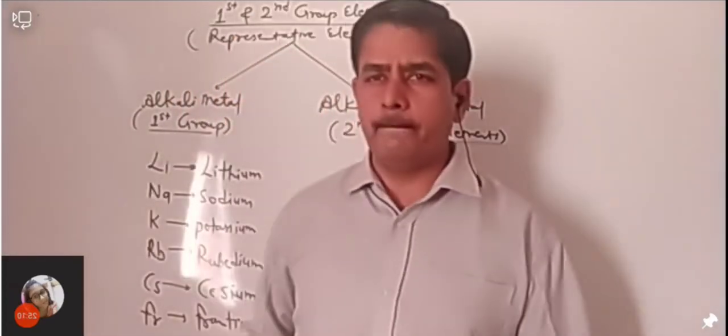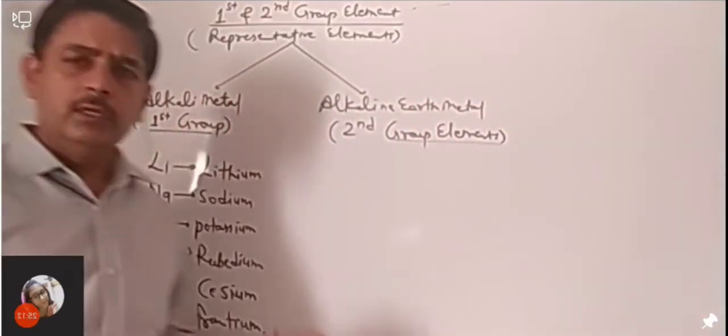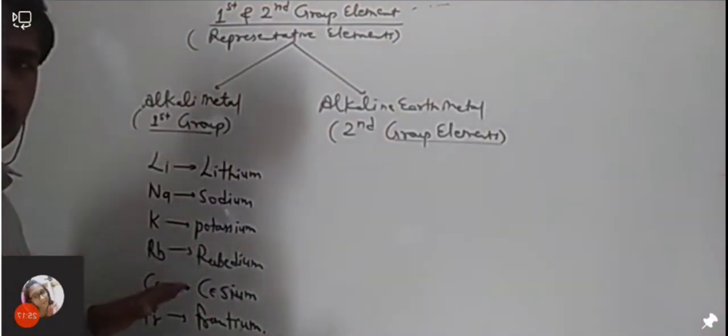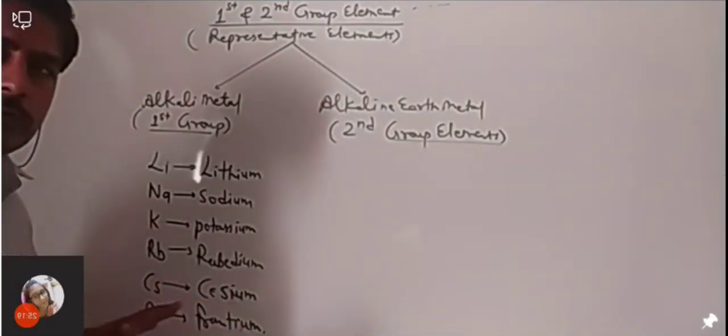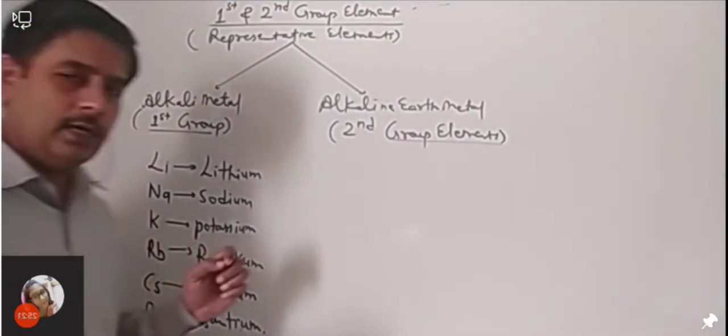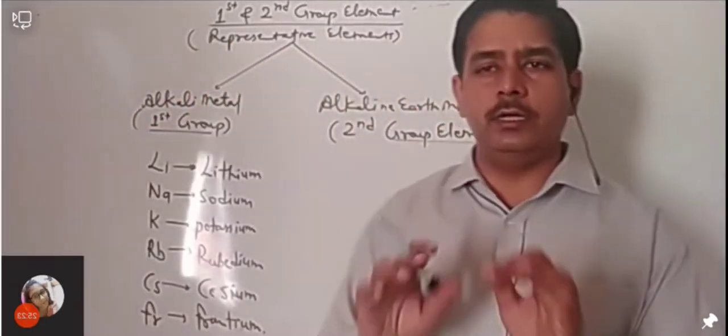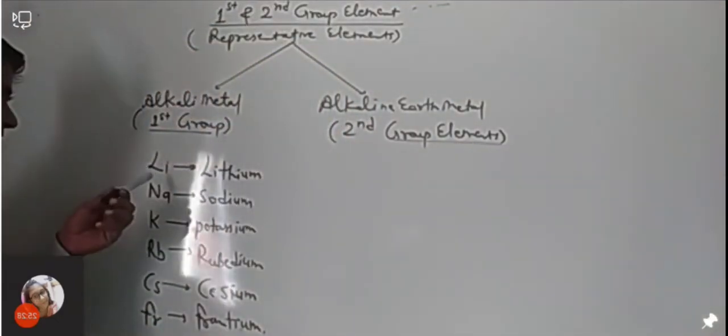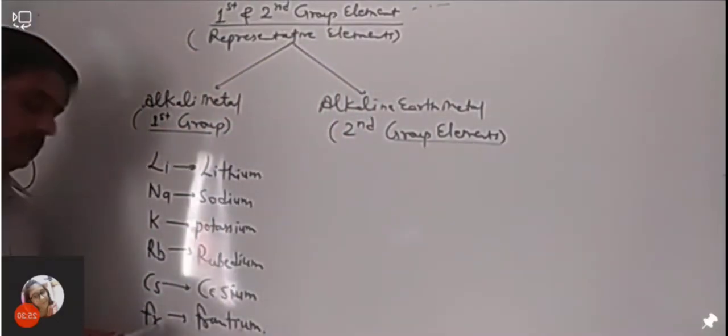Okay. So I was saying that there is a trick to remember these elements. इन elements को याद करने की एक simple सी trick होती है. You can use that trick. Okay. I'm not writing on board the trick, but I just tell you how you can learn it. Suppose this is lithium, sodium, potassium, rubidium, cesium, and francium.